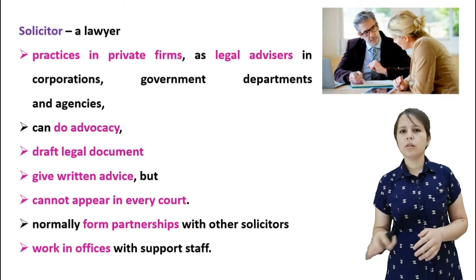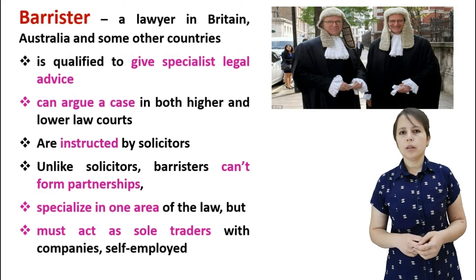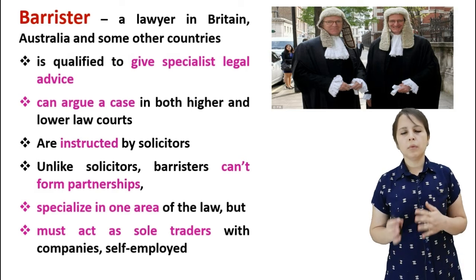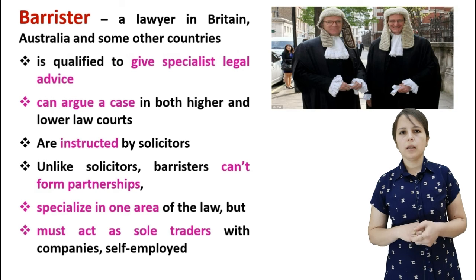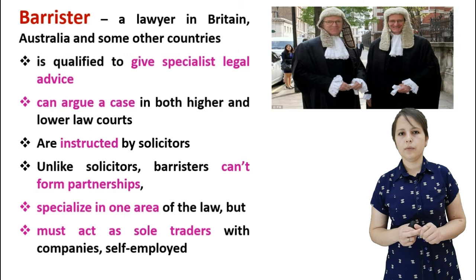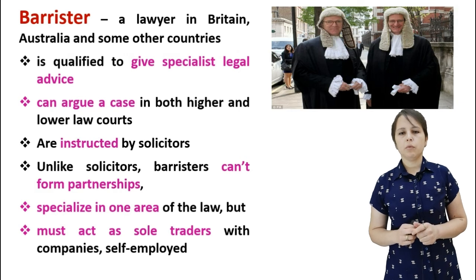Solicitors know all the spheres of the law. They can work in all the spheres of the law, while barristers cannot. Barristers are specialists in one sphere of the law, for example family law, public law or civil law. It depends on their choice. Barristers are lawyers in Britain, Australia, and some other countries, while solicitors are also more common in Britain. And let's see what barristers can do.